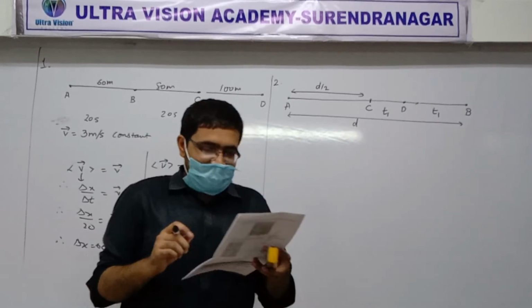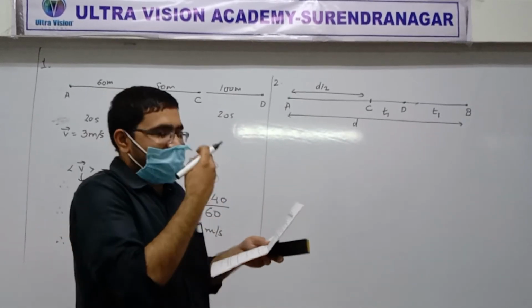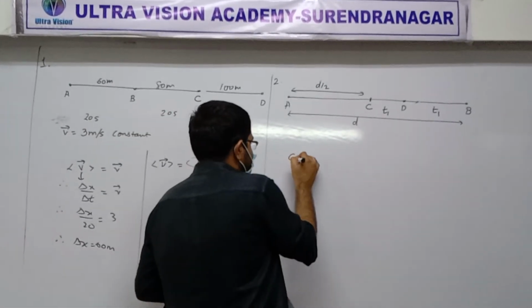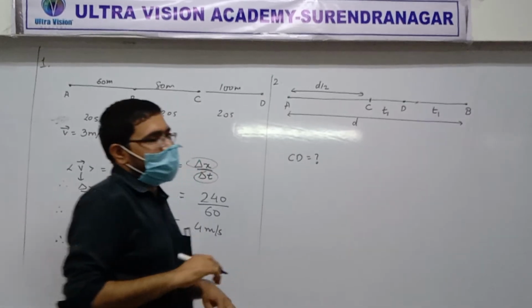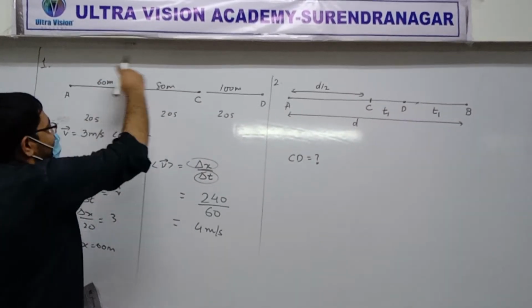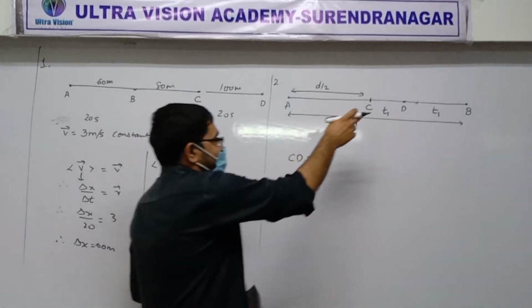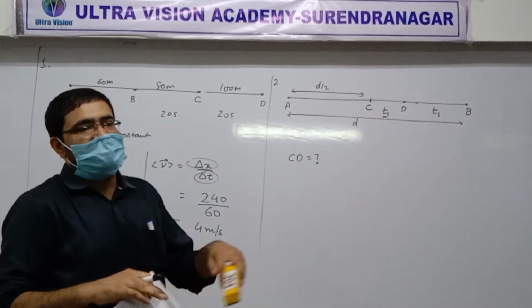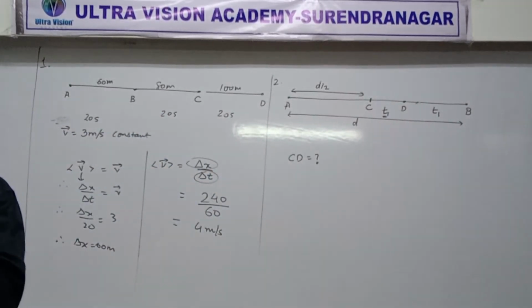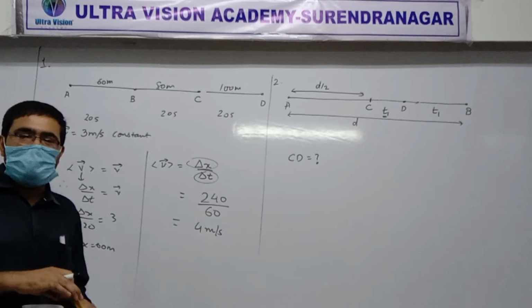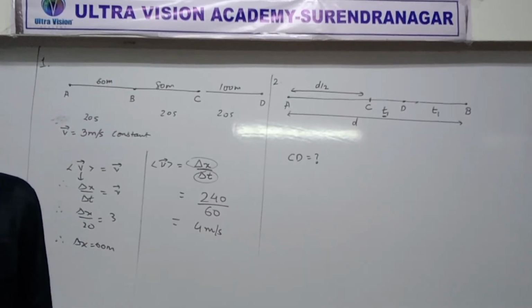Got it? Okay. In C to D, how much was the speed? 4.5. So how much will be the distance CD? Can you tell me that? Similar to what we did here, we found these distances. Correct? Similarly, I want you to find CD. If the time interval C to D is T1 and the speed over there is 4.5, how much would be the distance CD? Yes? 4.5 into T1.